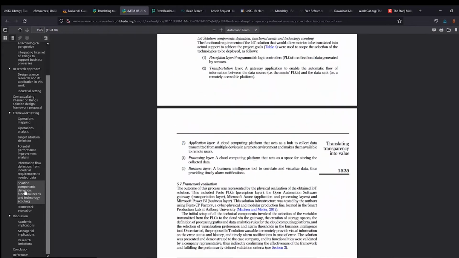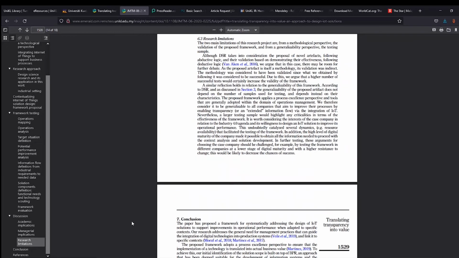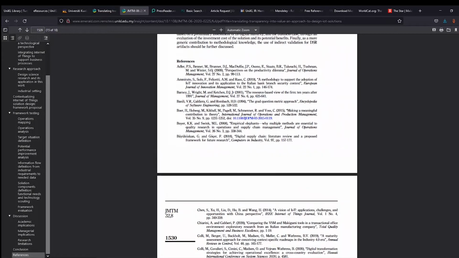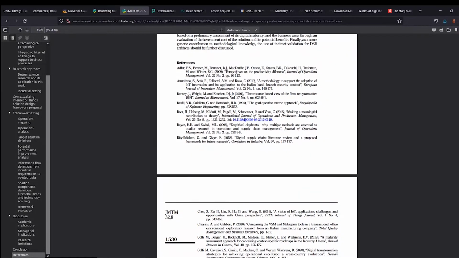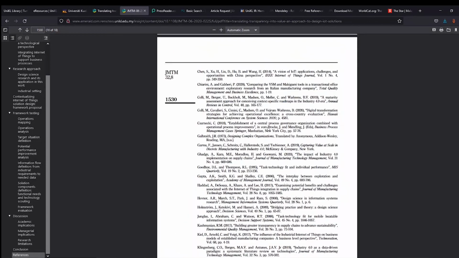So each article has a discussion and academic implications. You can go to research limitation to locate the related content. So Emerald is a very good platform with structured articles. On the reference list as well, you can see this is APA style, and you can see the volume, and some articles have a DOI. Whenever you click on the DOI, you can go to the particular article to read other reference material.